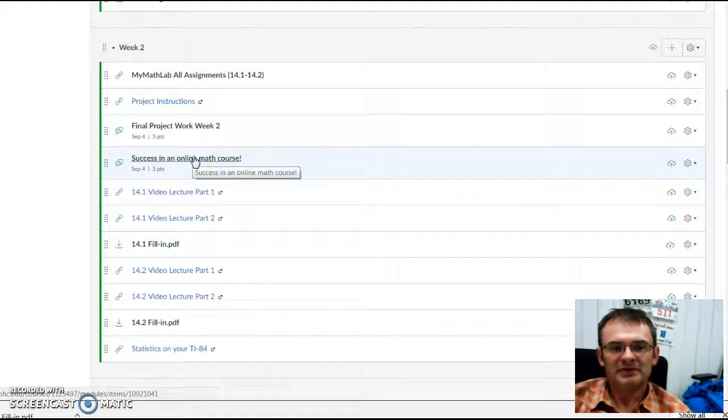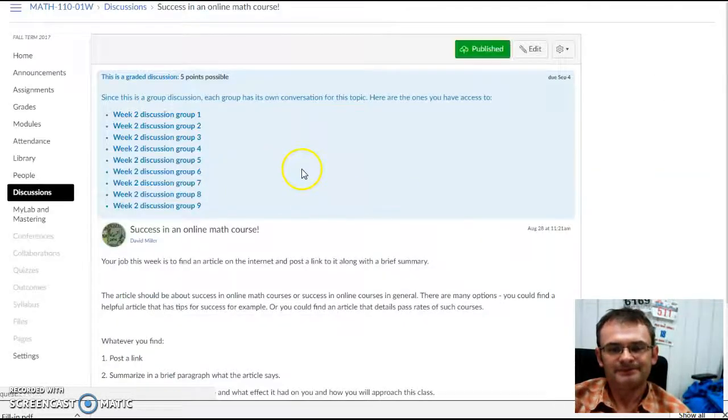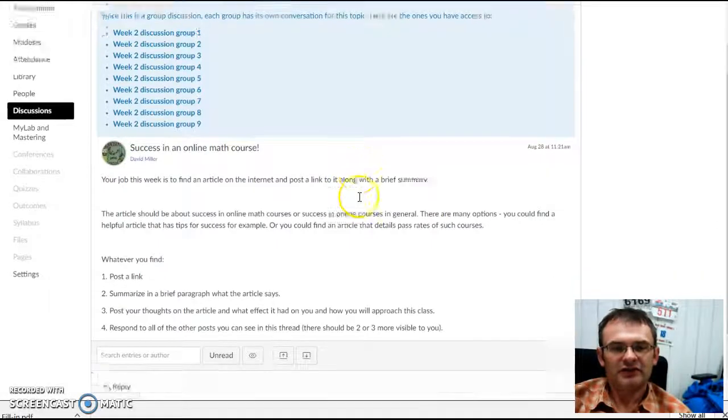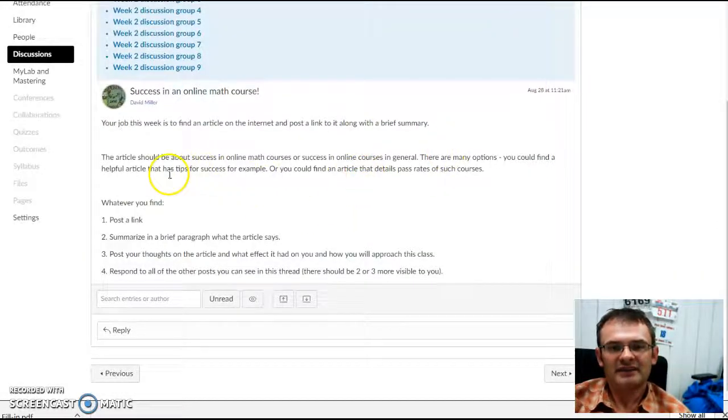This one, you're in groups. Let's click on that first. So you're in 9 groups, so there's 3 or 4 of you in a group, and you're basically going to find an article that has something to do with the online math class, or it could just be you find an article with some tips for success in online courses, or maybe you find one that has something to do with pass rates in online courses. Maybe it's directly about math, maybe it's not. Post a link, summarize a little bit of what it says, post your thoughts on the article and what effect it had on you and how you approach the class, and then respond to the other posts you can see in this thread. There should be 2 or 3.